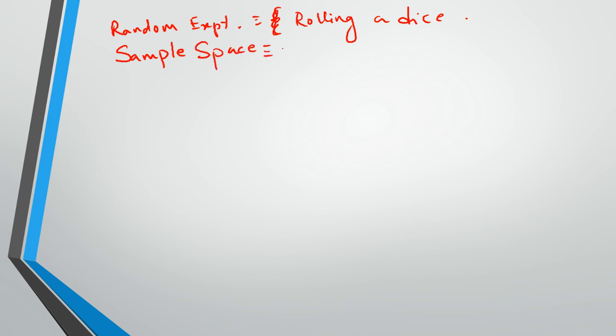Please pause the video and answer this question. Okay, I hope you paused this video and know what the sample space of rolling a dice is. We already did it before also: 1, 2, 3, 4, 5, 6. This is the sample space. Let's say we are describing an event A: an odd number appears.